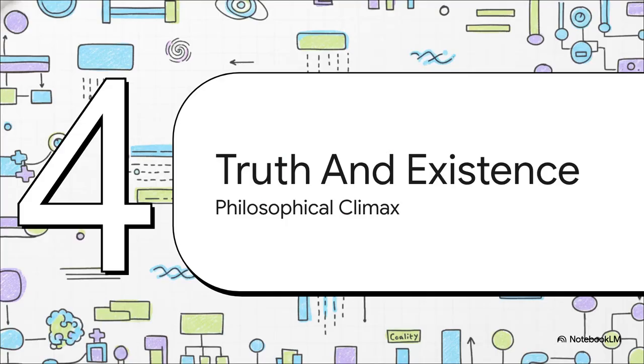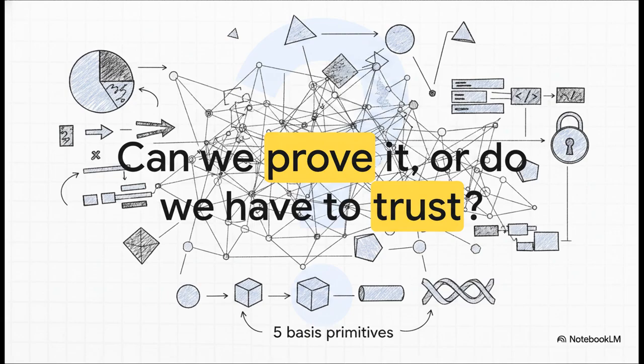All right, final section, number 5, proving truth and existence. This is really the philosophical climax of the whole thing. Because really, this is the ultimate question for any massive system like this. Can we actually prove it, or do we just have to trust the author?